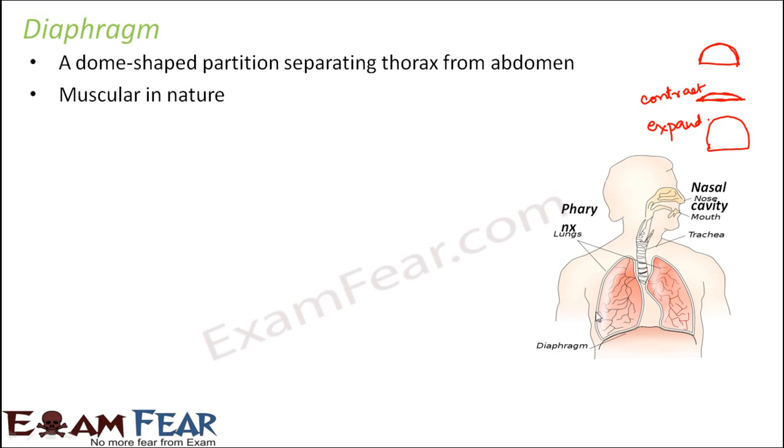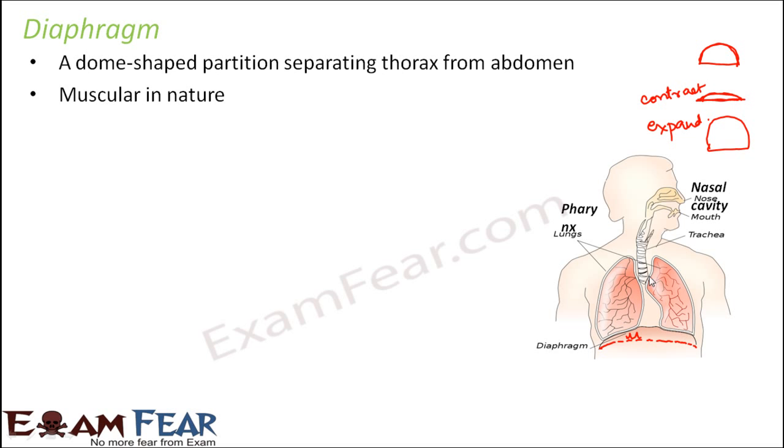So what would happen if the diaphragm contracts? If it contracts, then this dome-shaped structure will move down, so it will come somewhere here. That means there will be more open space at the top, and that open space can be utilized by the lungs to expand, because the lungs are elastic in nature. They will use up this free space and expand, and that is how they will accommodate the extra air which we have inhaled.